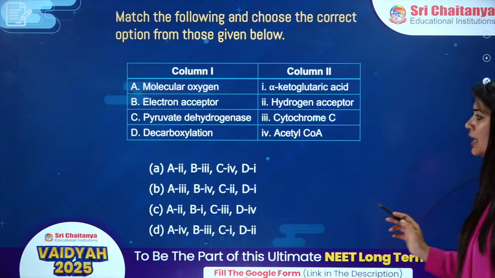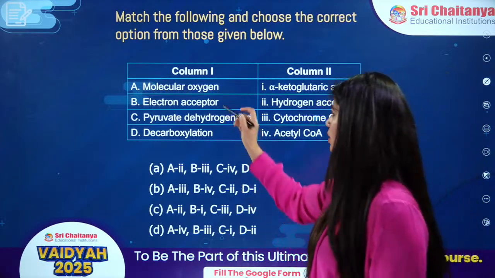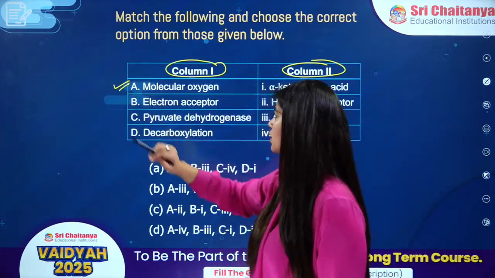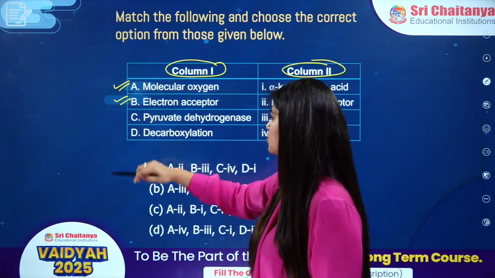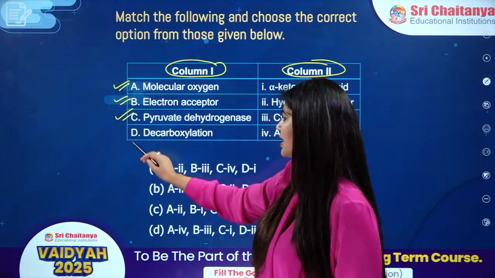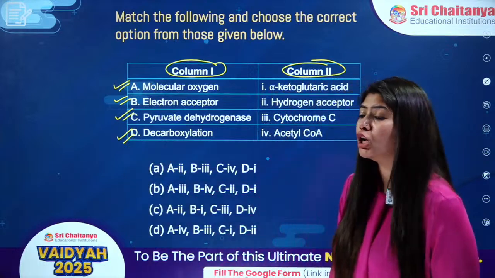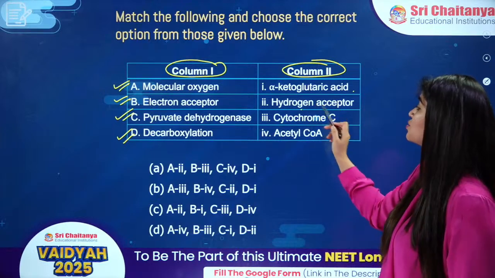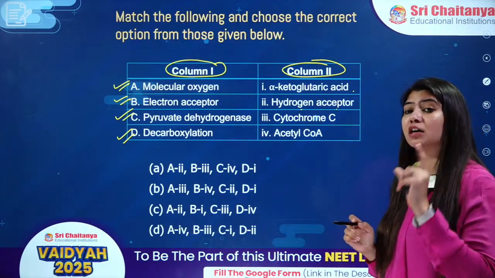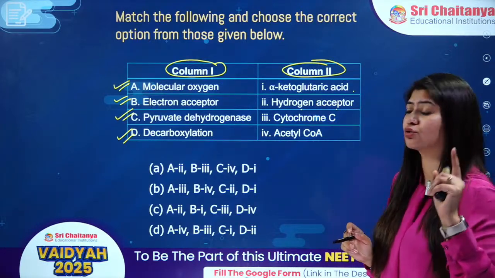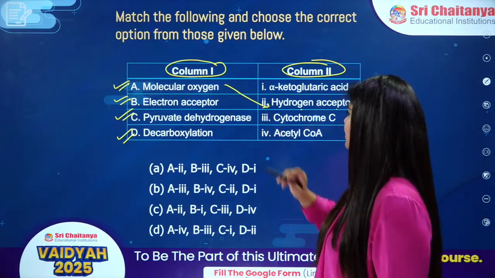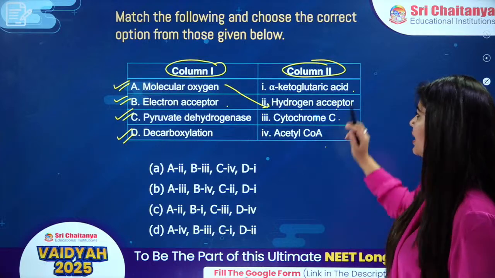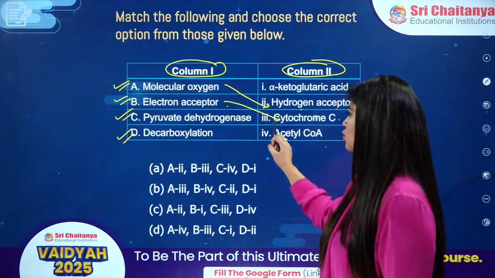Very interesting question. It is a match the column type of question. We have column 1 and column 2. In column 1, the very first option is molecular oxygen. Then we have electron acceptor. Then pyruvate dehydrogenase. Then decarboxylase. Okay, molecular oxygen, alpha ketoglutaric acid, nothing to do with it. Hydrogen acceptor, yes, molecular oxygen is the terminal hydrogen acceptor in the electron transport chain. Now, the next option is electron acceptor. Is it cytochrome C, acetyl coenzyme A, or alpha keto? It is your cytochrome C.